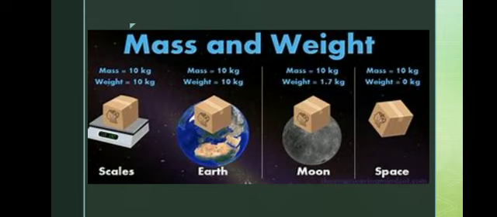But weight varies from place to place, because it depends on the gravitational pull. Okay. So next, mass is a fundamental quantity. Fundamental quantity, we studied the list of fundamental quantities. So what are they? That is mass, and then length, time, temperature, likewise. Okay, but weight is a derived quantity.